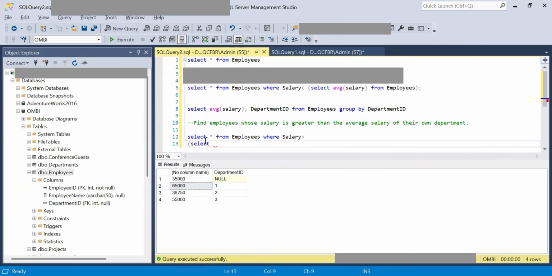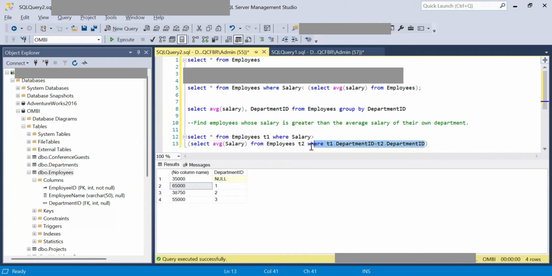Now what we want here is the average salary from employees where, let's pass an alias name for this, saying outer one being T1 and the inner one being T2, and say where T1 dot department ID equal to T2 dot department ID.